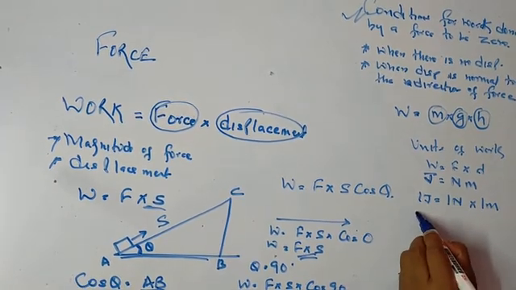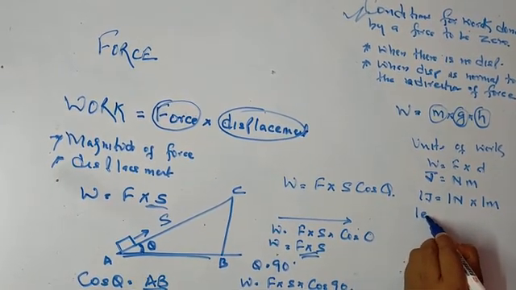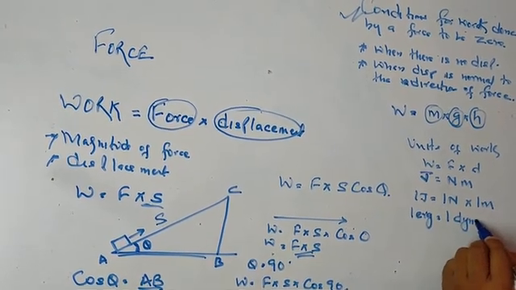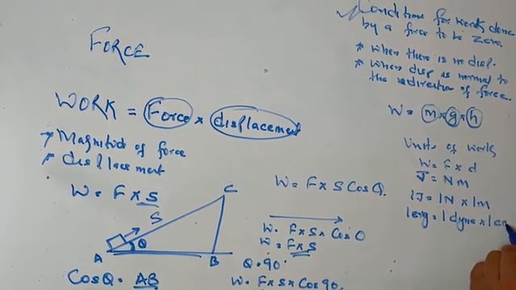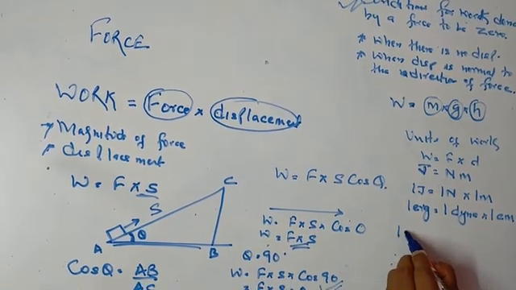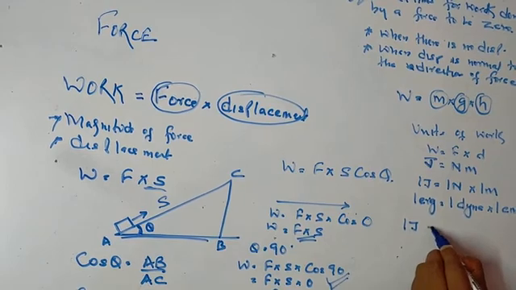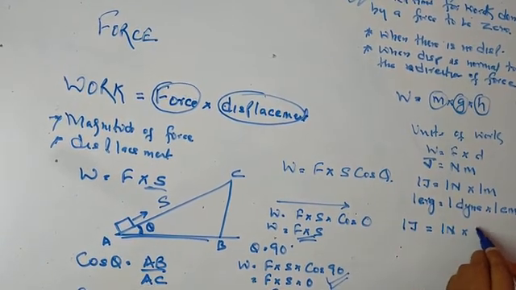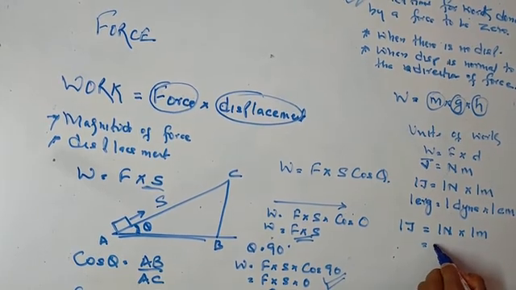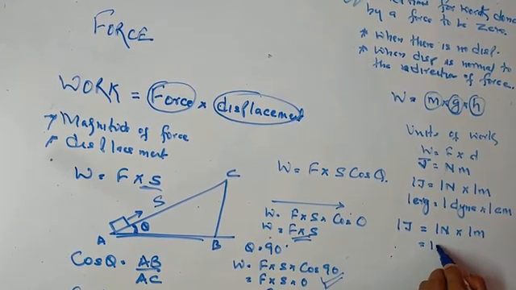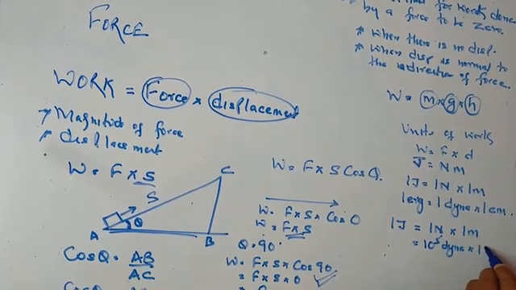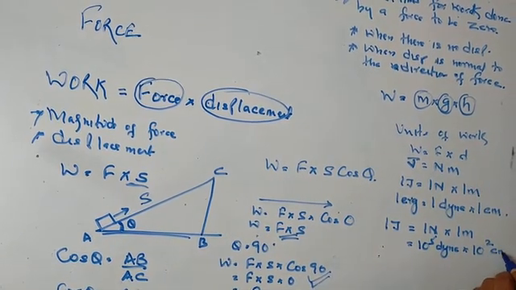And in the CGS unit, it is erg. 1 erg is 1 dyne into 1 centimeter. So if I want a relationship between joule and erg, in the last chapter I told you that 1 Newton is 10 to the power 5 dyne and 1 meter is 10 to the power 2 centimeter.